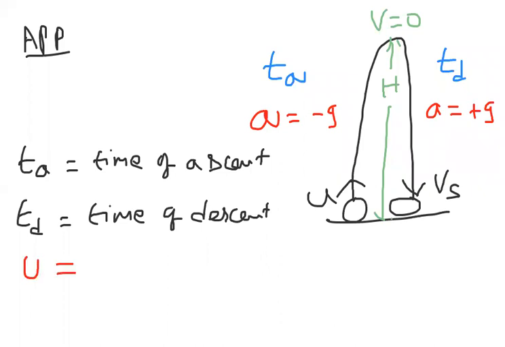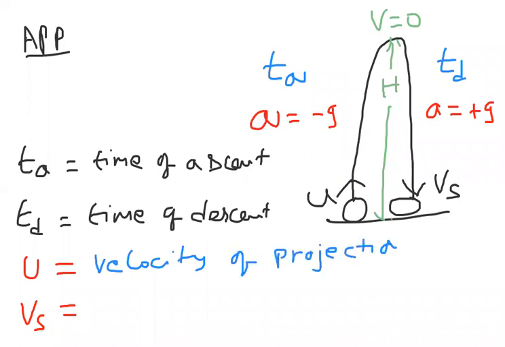There is a term called u and there is a term called Vs. What is u and what is Vs? u is called velocity of projection. Vs is velocity of striking.